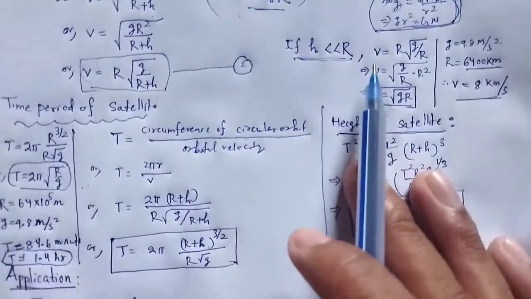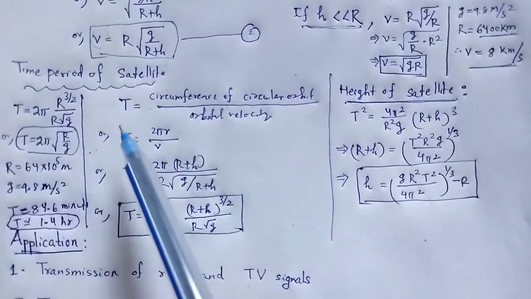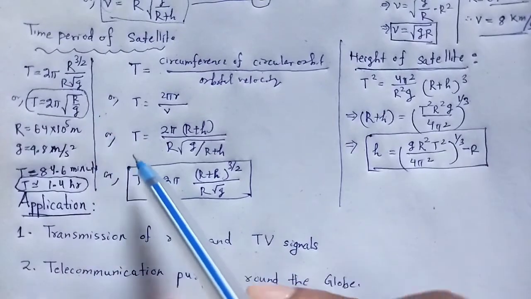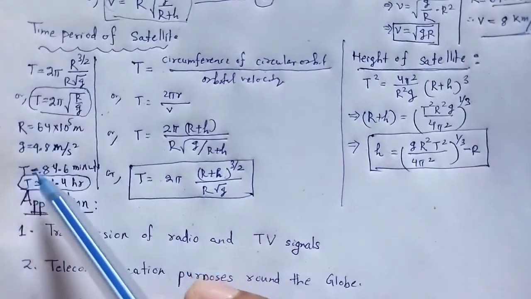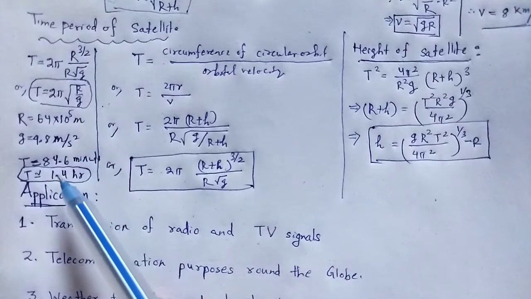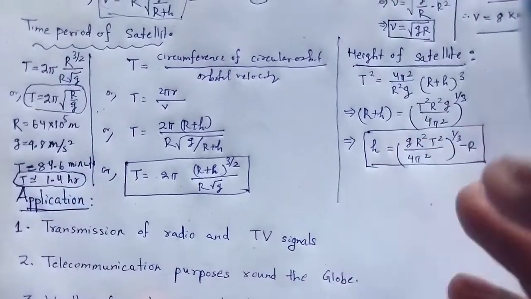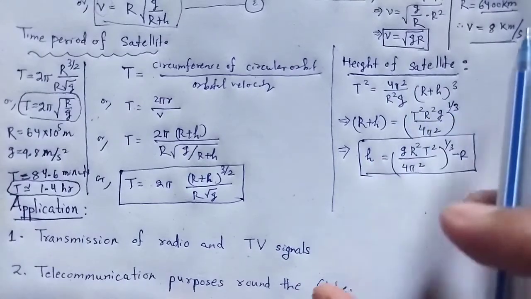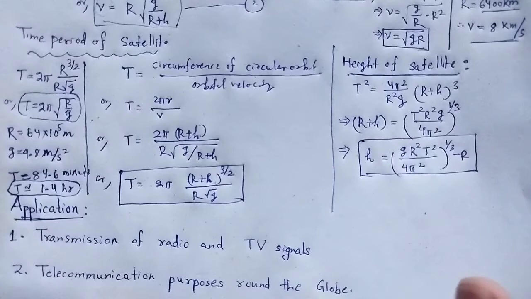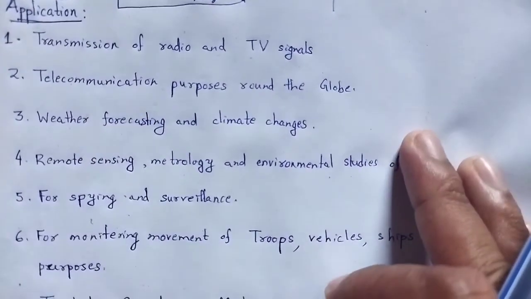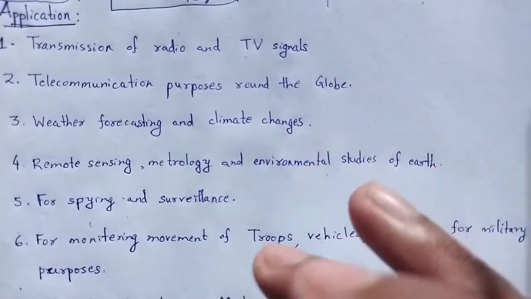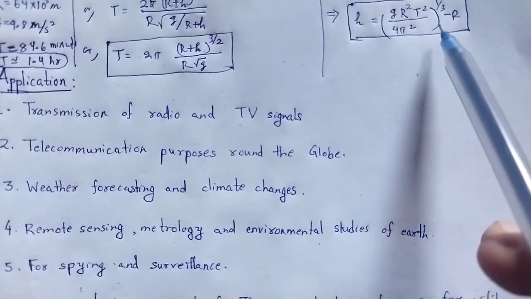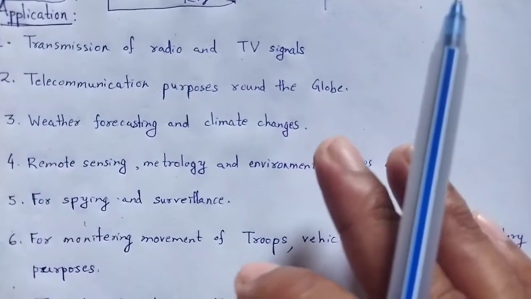Then the time period of the satellite, this is the required expression, and for the special case when the satellite is very close to the earth, the equation changes to this, and using the proper quantities we find T is nearly equal to 1.4 hour, and finally the height of the given satellite. This is the mathematical expression by which we can find the height of the satellite above the earth surface.